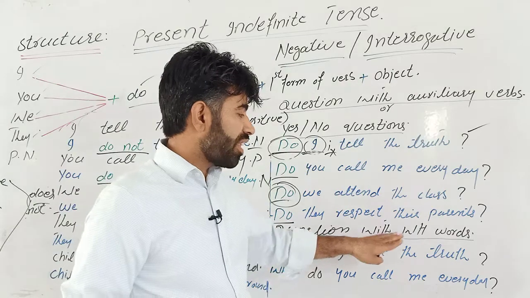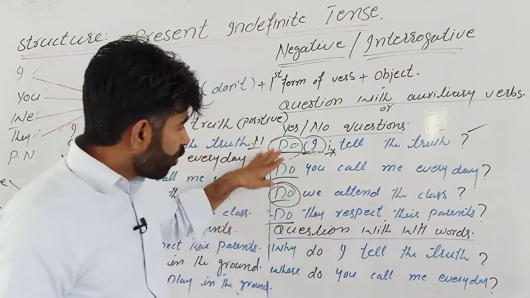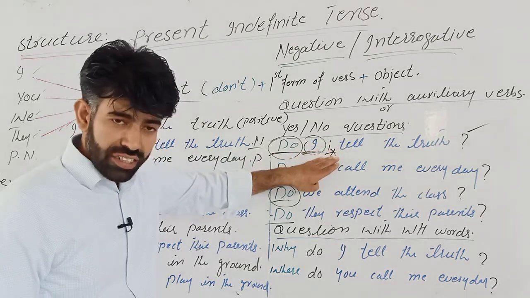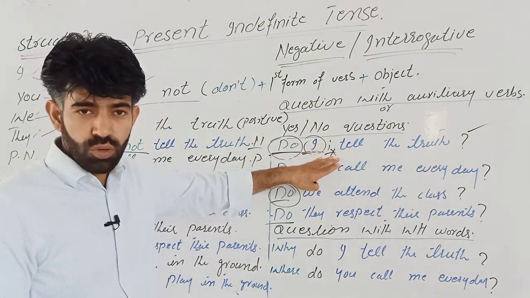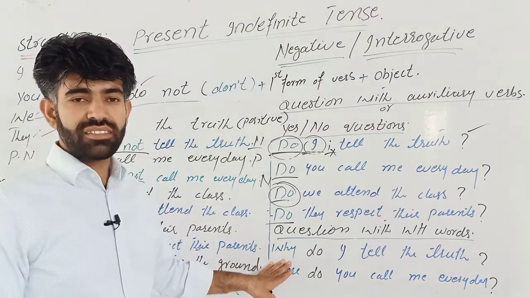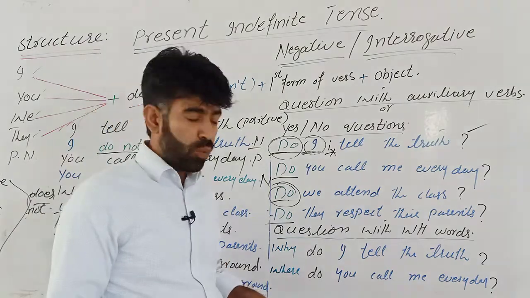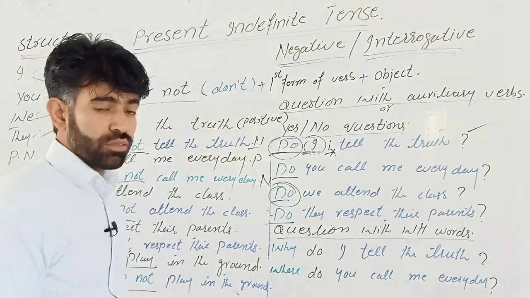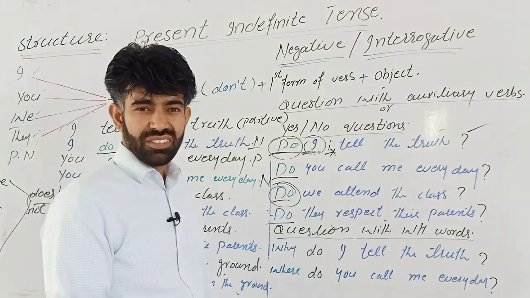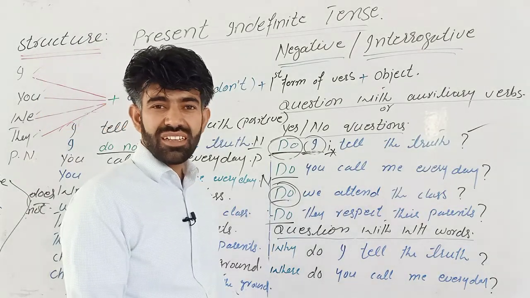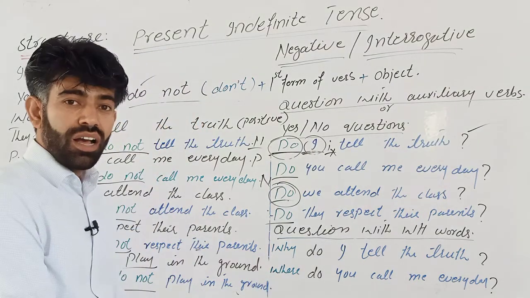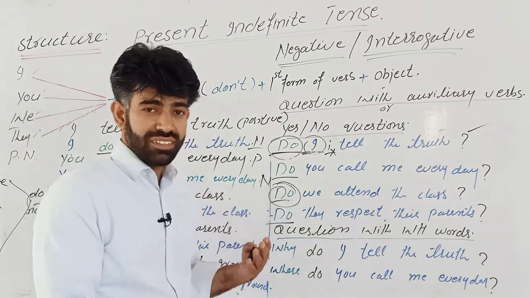Questions with WH words. The way we make these interrogative sentences, these are called yes-no questions because these can be answered in a yes-no way, but these questions need an explanation. You cannot answer these questions in a yes-no way. So for example, why do I tell the truth? If I answer yes or no, do you think it's correct? No, it is not. It is not the proper answer for this. So why do I tell the truth? You need to tell me the reasons.